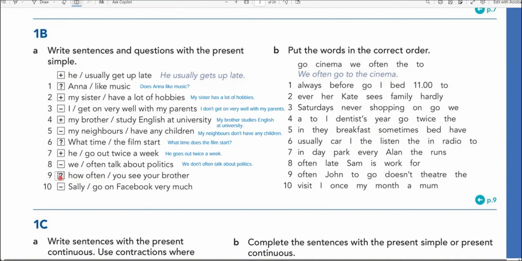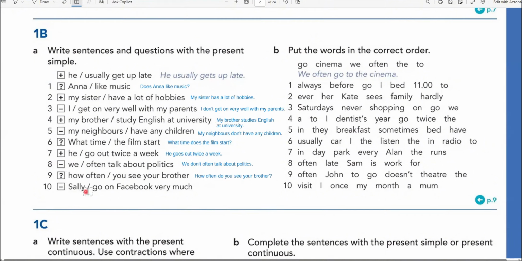That's it. Number 9, question. So how often is the question word? So we're going to put them at the very beginning. How often? So you see, because of you, we say do. So how often do you see your brother?